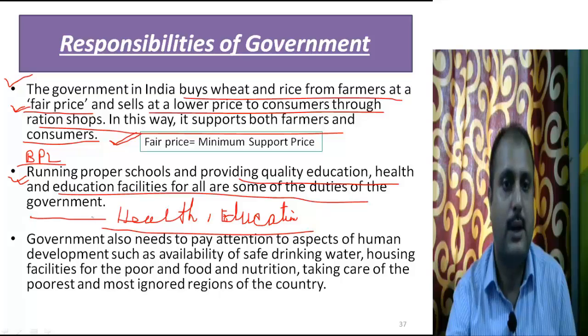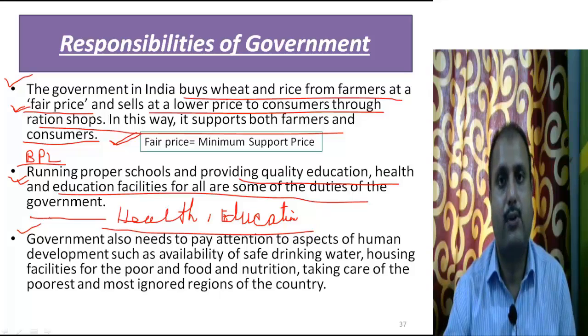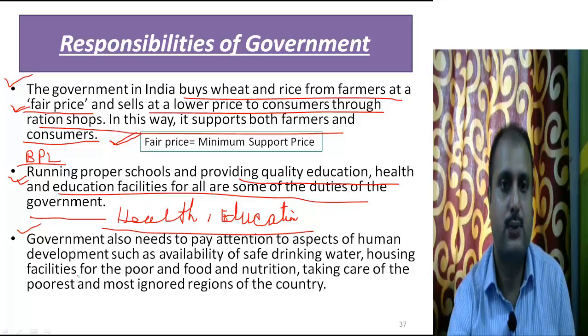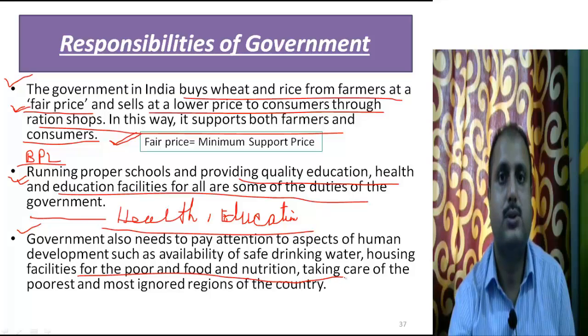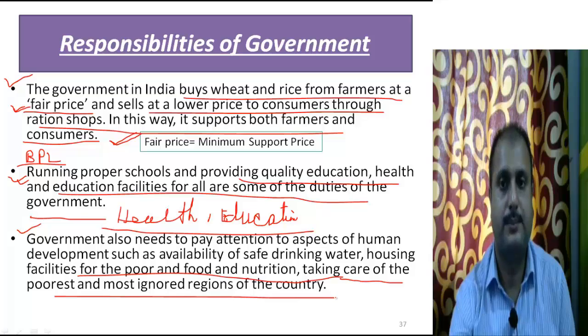So the next one, I hope it is clear. Next one is the government needs to pay attention to the aspects of human development, like safe drinking water. Safe drinking water can be provided only by the government. If the government doesn't provide safe drinking water, the health of the people will be in danger. The housing facilities for the poor, like Indira Awas Yojana. Under Indira Awas Yojana, many houses were given to the common people, poor people, taking care of the poorest and most ignored regions of the country.